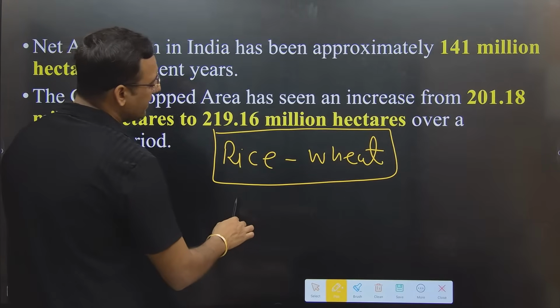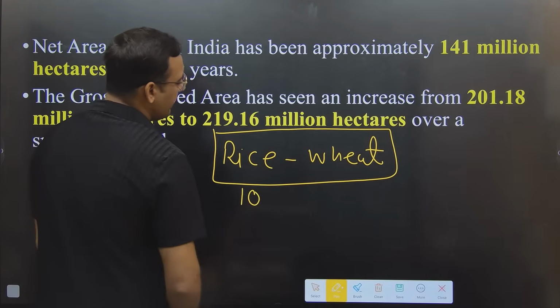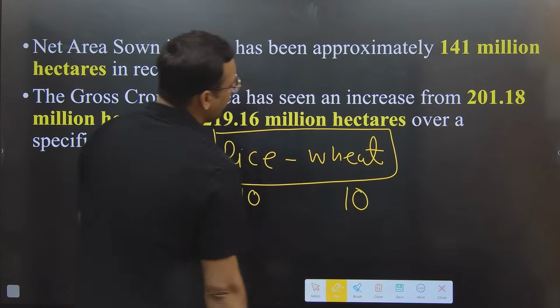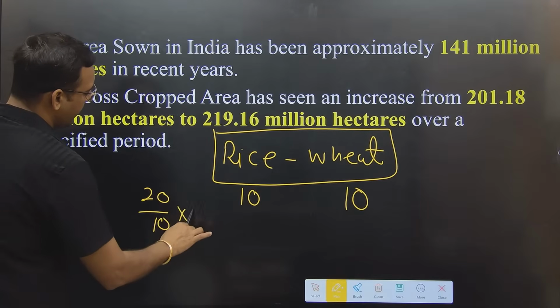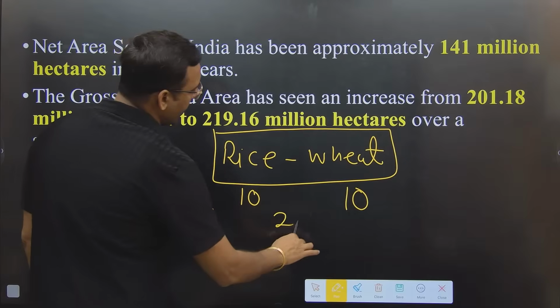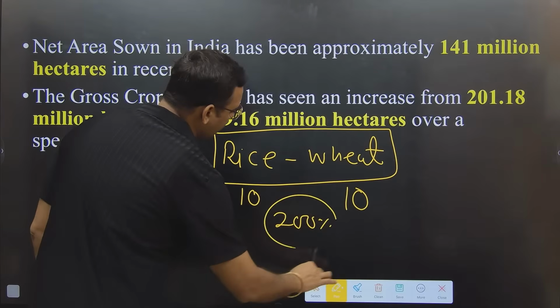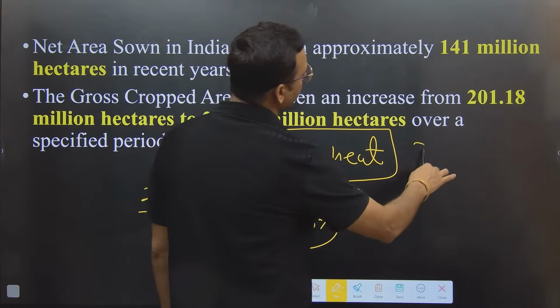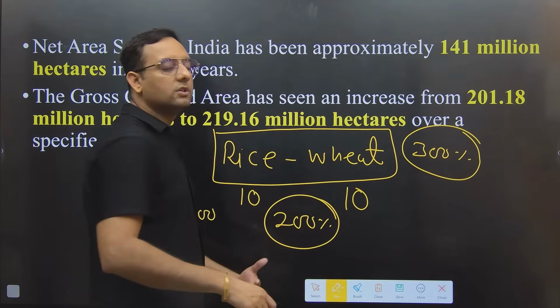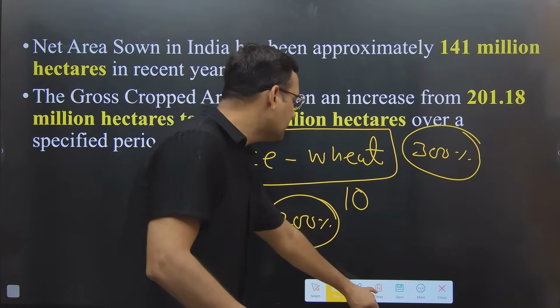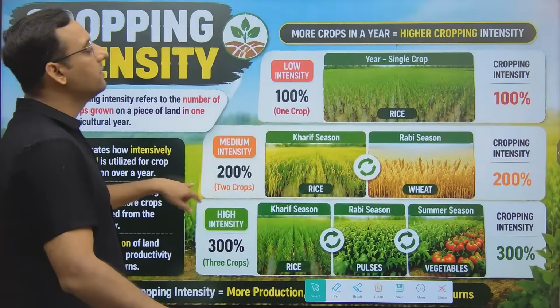So in this case, what you will consider, the total area is occupied by wheat, the total area is occupied by the rice. So that means total is 20, I have 10 into 100. So if two crops I am growing without knowing the area, cropping intensity will be 200%. If I am growing 3 crops in a year, but the question is not specifically mentioning the area, then the cropping intensity will be considered 300%.